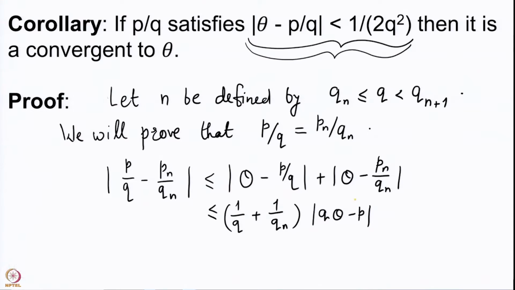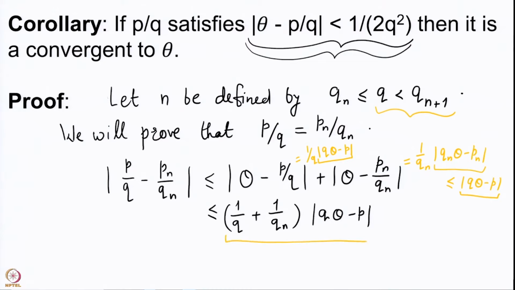This is because this term here is 1 upon qn mod of qn theta minus pn, and this is 1 by q into mod of q theta minus p, and the inequality that q is less than qn plus 1 will say that this quantity is less than or equal to mod of q theta minus p. So, you have a mod of q theta minus p coming from the second term as well as the first term, and you have just 1 by q plus 1 by qn times mod of q theta minus p.